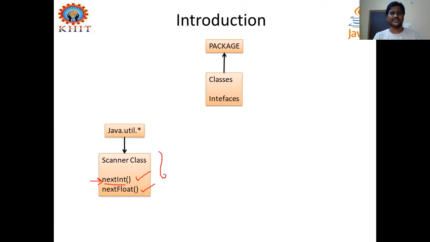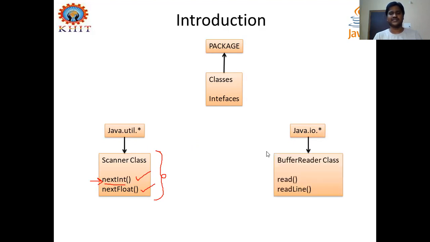So we already did this as a basic programming implementation in our programs. Coming to another of the same type, java.io.star. This is another type of predefined package in Java. From this package, there is a BufferedReader class, and the BufferedReader class has methods like read and readLine.